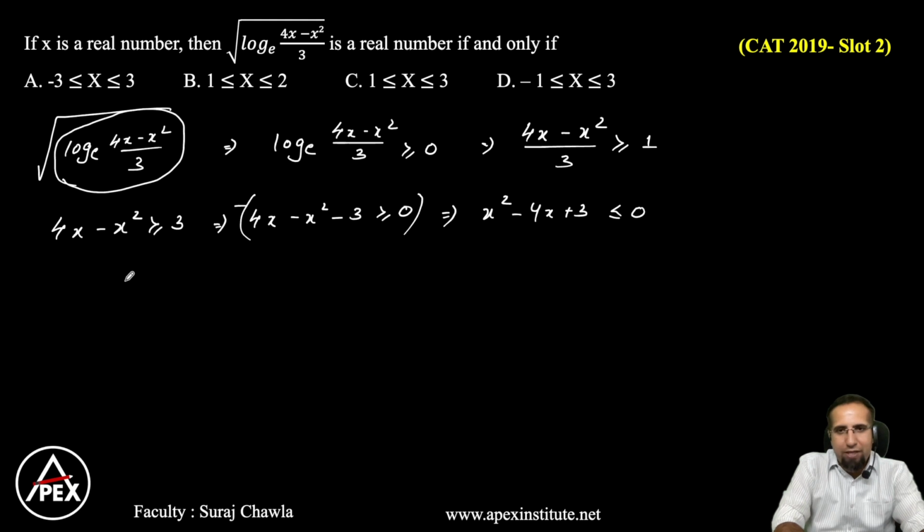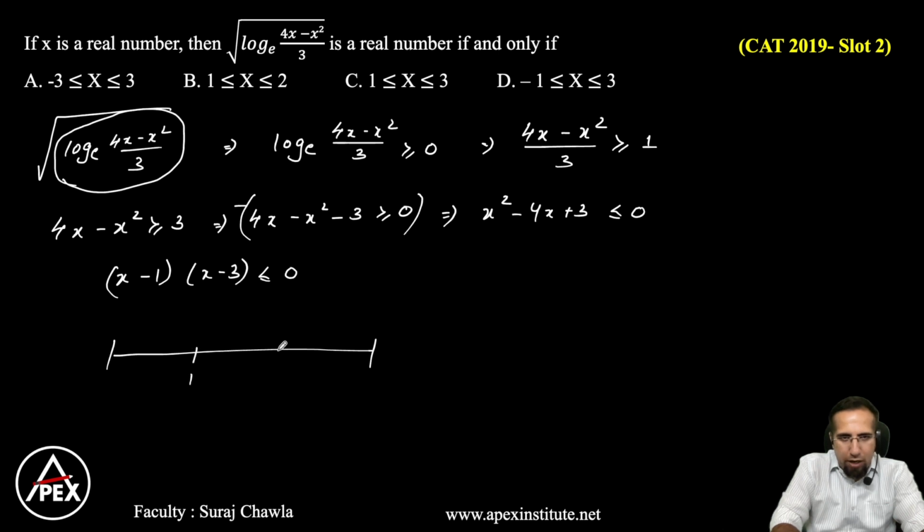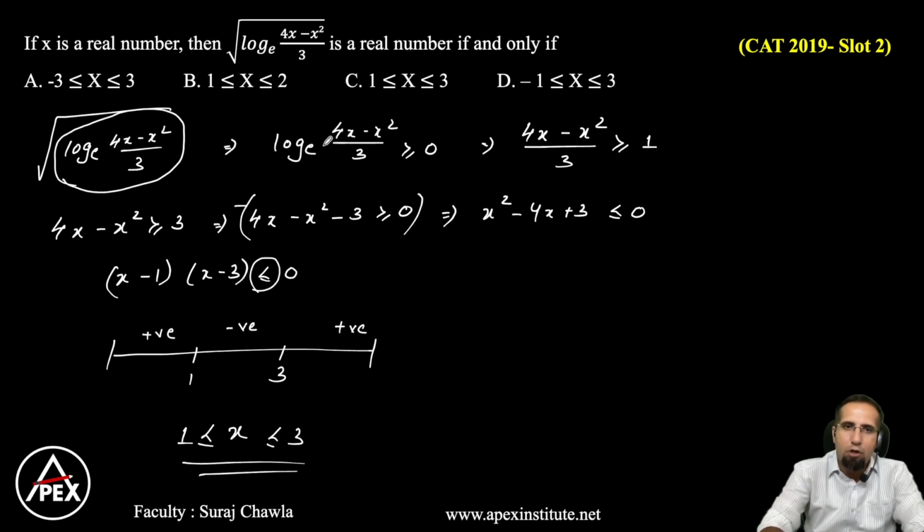So x square minus 4x plus 3 is nothing but (x minus 1) into (x minus 3) is less than or equal to 0. So we plot the roots on a number line. So my roots are 1 and 3. From the right hand side, we start writing positive, negative, and positive. And the inequality is demanding us to calculate less than or equal to 0. So therefore, our answer here becomes x is greater than or equal to 1 and less than or equal to 3 becomes your answer. And therefore, our answer here becomes option C.